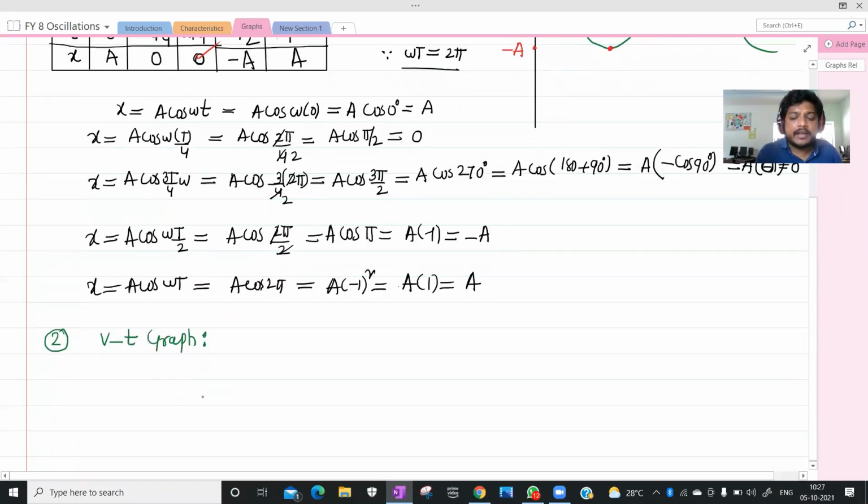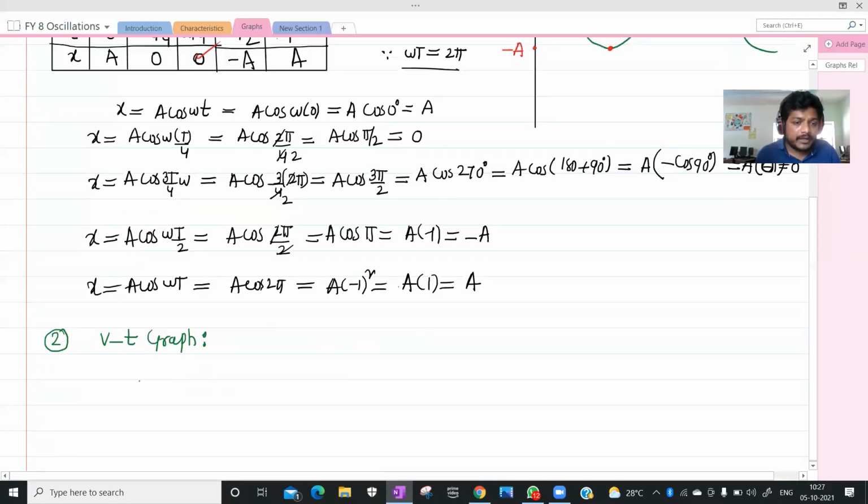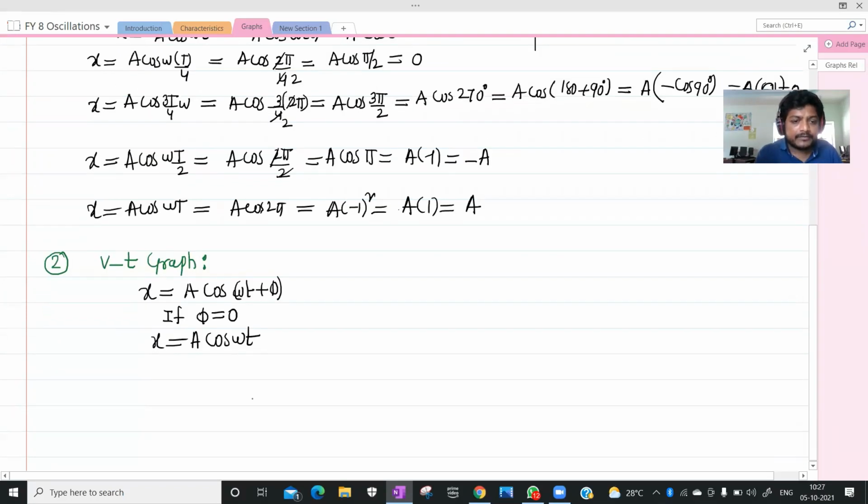Velocity versus time graph. How should the graph be? First, what is x? x is A cos(omega t + pi). If the initial phase pi equals 0, what happens? Then x equals A cos omega t.